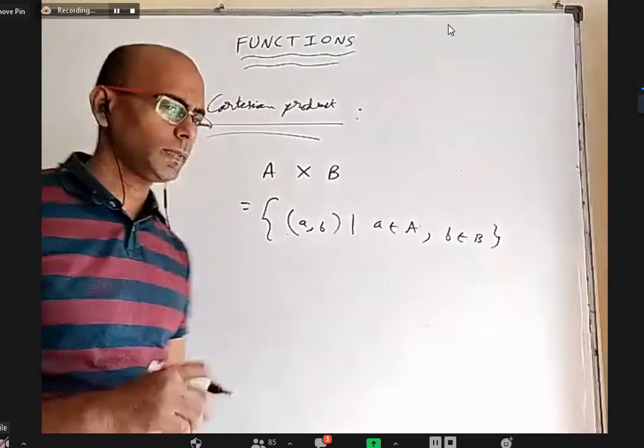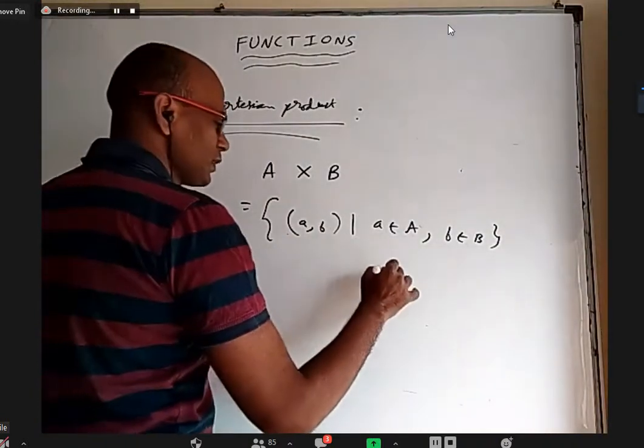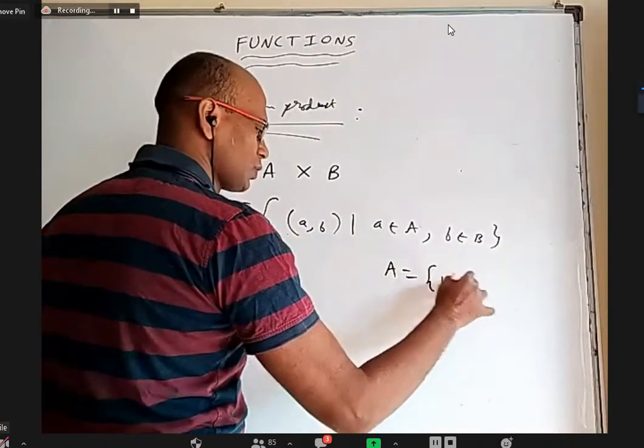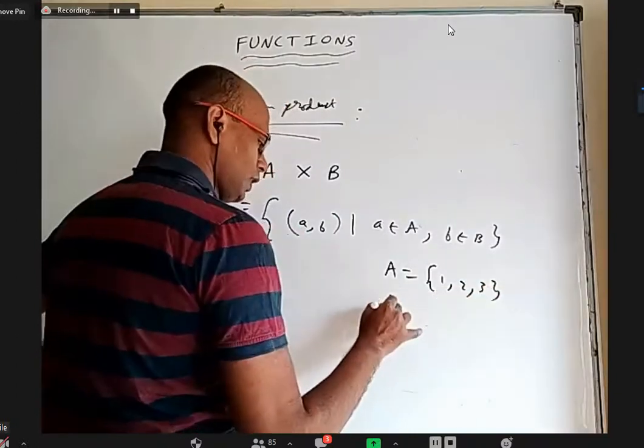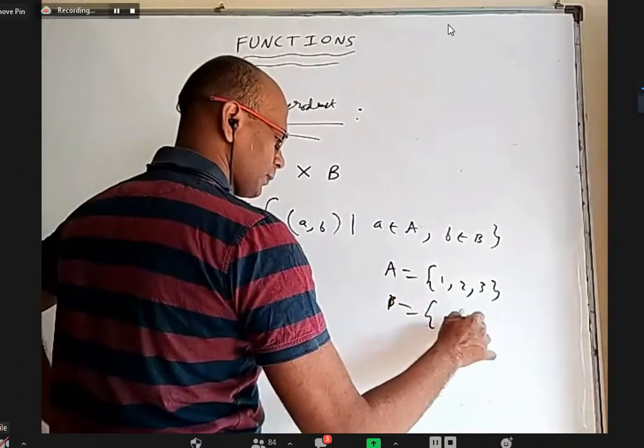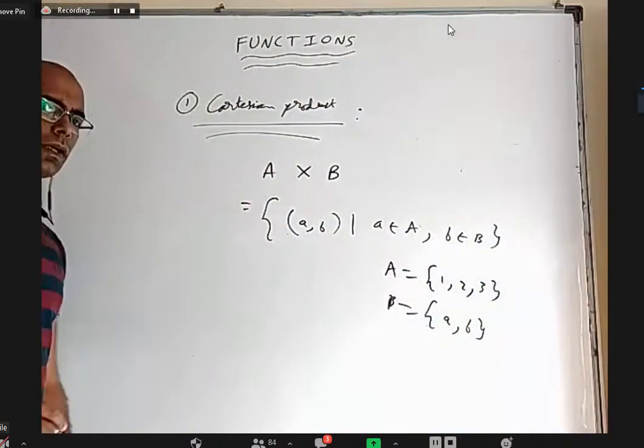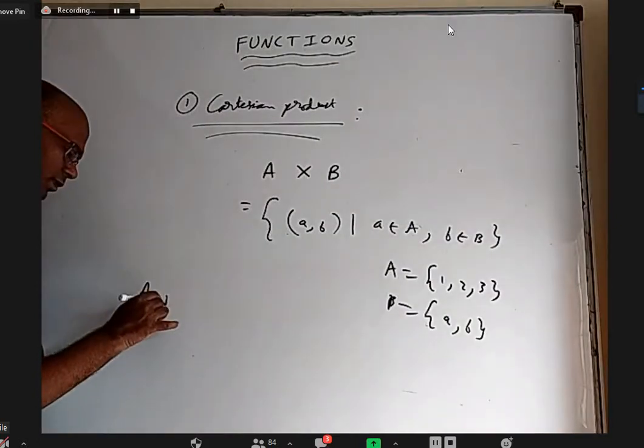For example, if somebody gives me A is {1, 2, 3} and B is {a, b}, then what is A cross B?